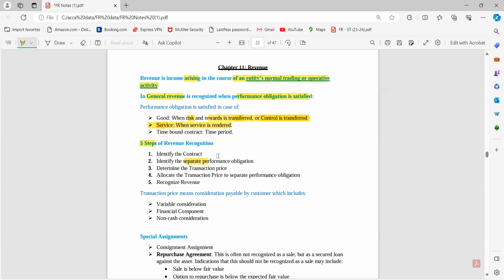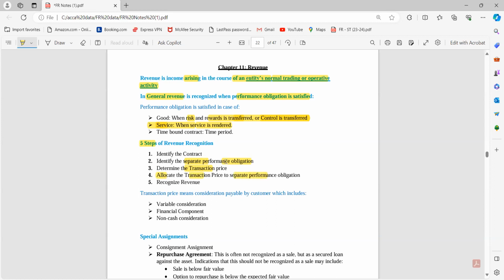When the performance obligation is satisfied, we consider that particular contract fulfilled, right? So first of all, I have to identify what the performance obligations are, whether they relate to goods only, service only, or both goods and services. Then determine the transaction price. I have to consider the transaction price: what is the price of that particular contract? Then allocate the transaction price to the separate performance obligations.